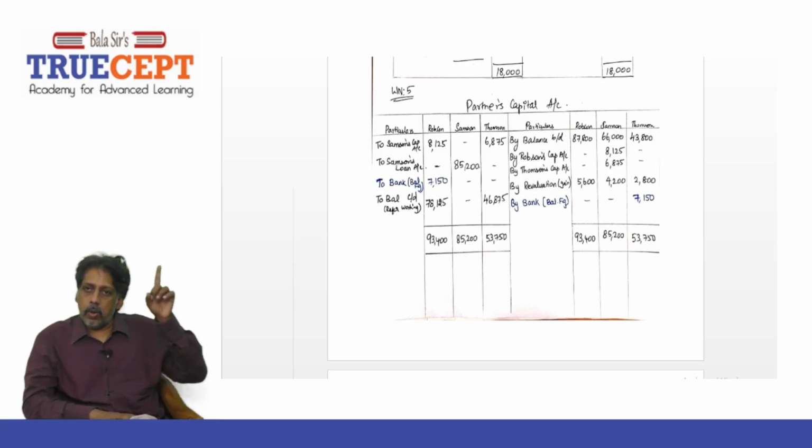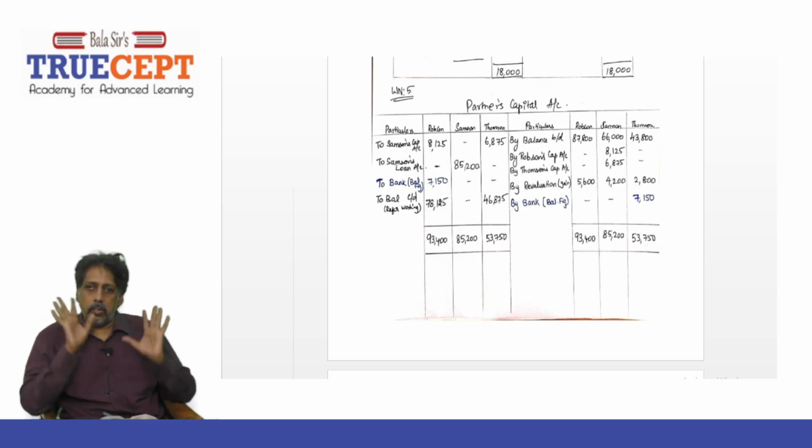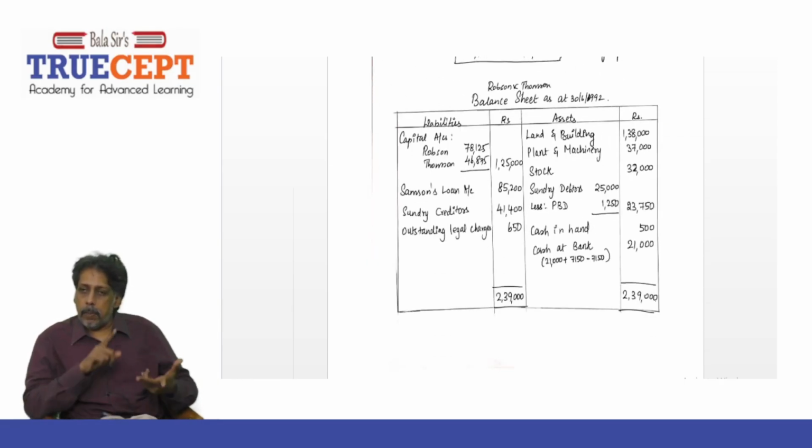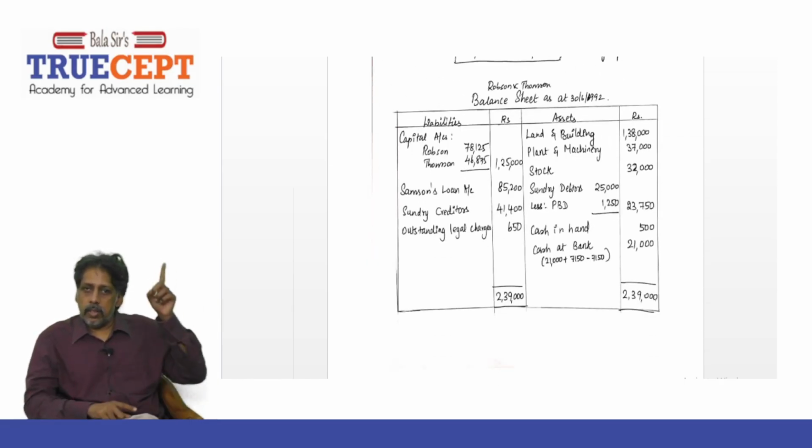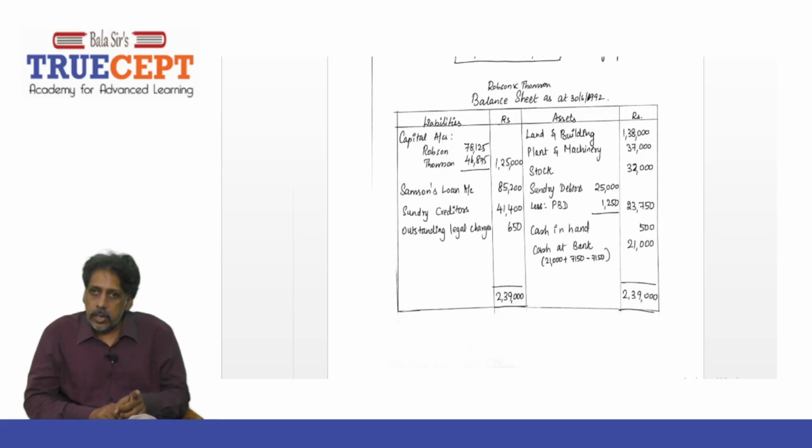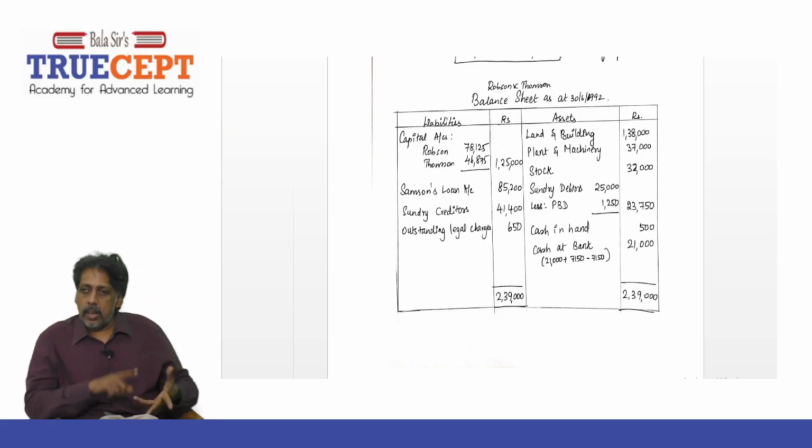Yes. Then you total the partner's capital account. It's all tallied now. How much? 93,400 for R, 85,200 for S, and 53,750 for T. That is all. Now we come to the last step. What is that? Balance sheet. Preparing the balance sheet of the reconstituted firm, right? That is R and T. Now just see the balance sheet liability.